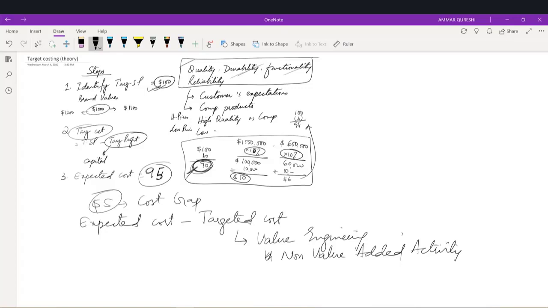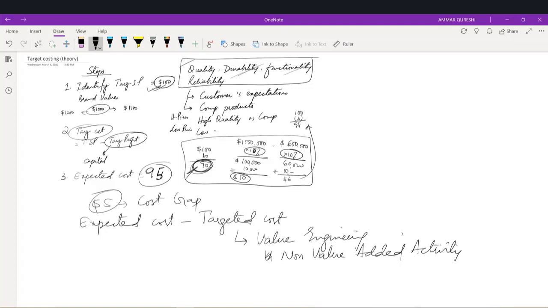For instance, if we are spending too much money on the designing phase, on the planning phase, on storage area, the batch processing area, warranty and after sales services, or anything which is not actually creating value for the product, we should try to eliminate those costs, right? So that is something which we need to identify.